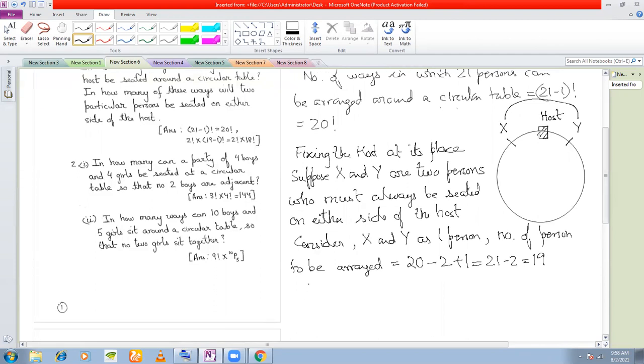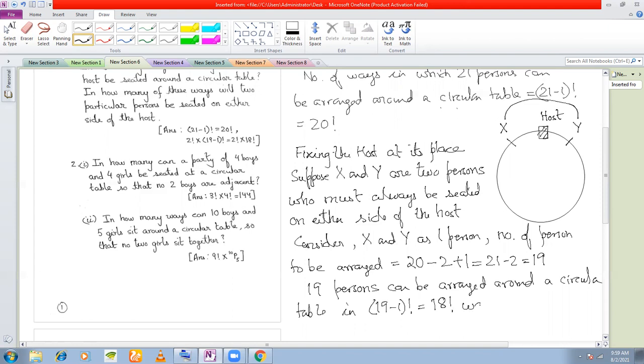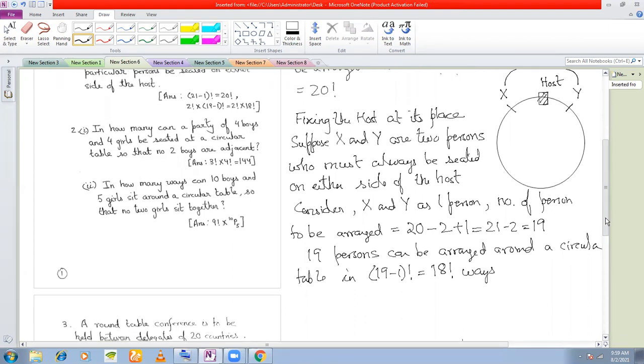So now 19 persons can be arranged around a circular table in how many ways? 19 minus 1 factorial ways, isn't it? Yes, sir. Is equal to 18 factorial ways. Now X and Y I have considered one person.